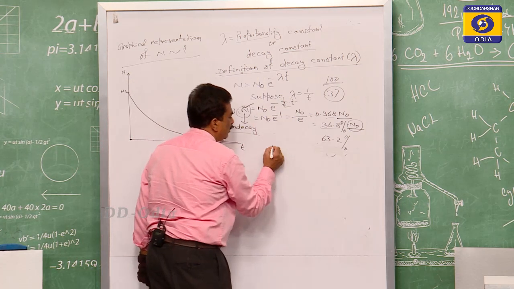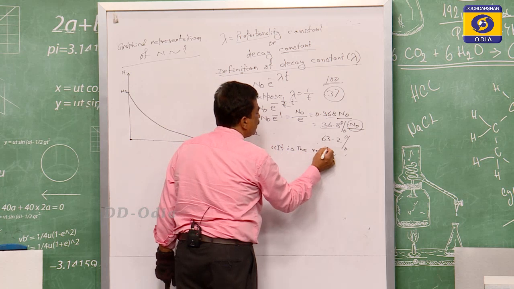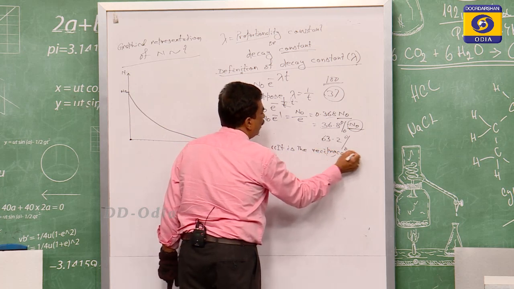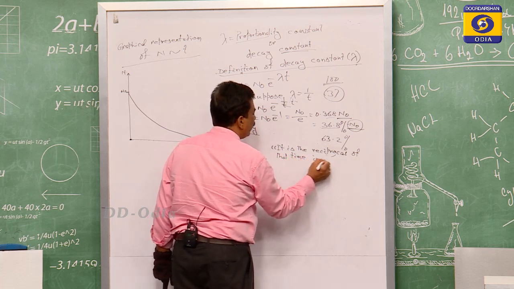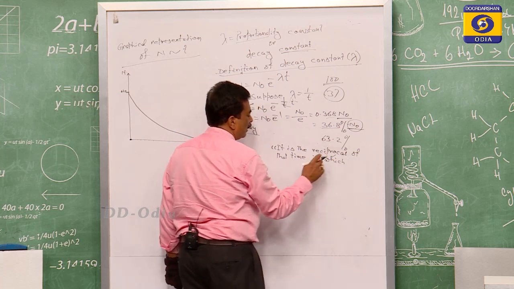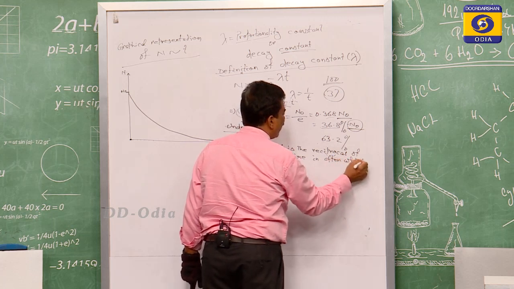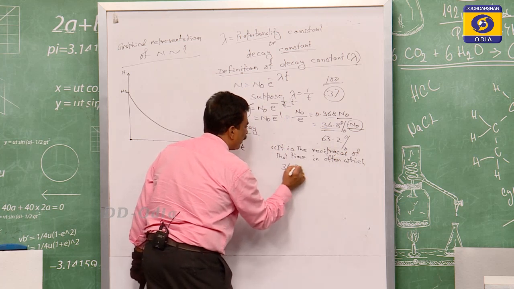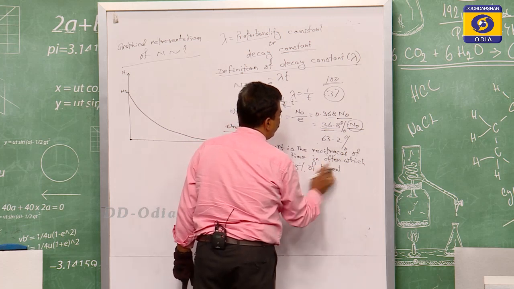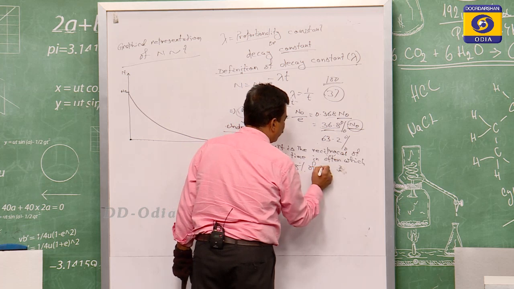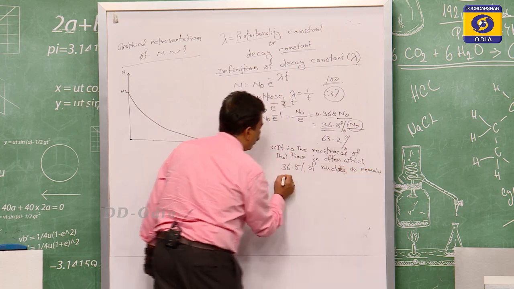So lambda, the decay constant, is the reciprocal of that time after which 36.8% of the nuclei remain undecayed.